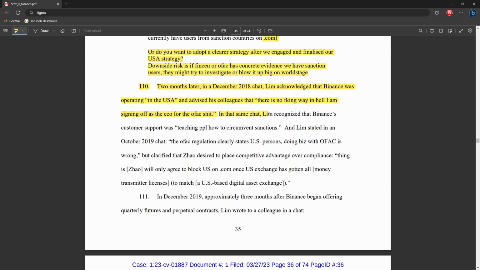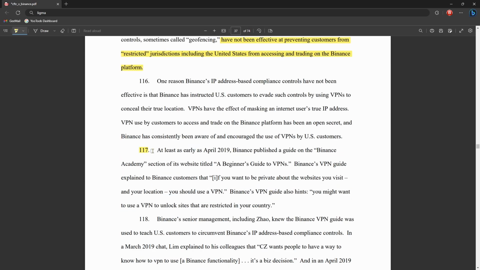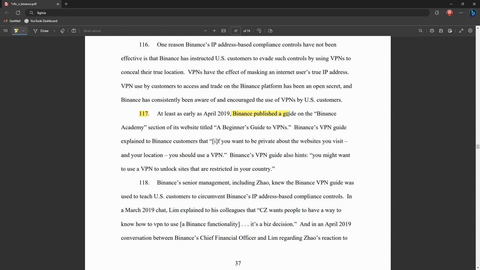In that same chat, Lim recognized that Binance's customer support was teaching people how to circumvent the sanctions. Not a good look. Section 115 basically just says more of what was said before. So Binance got the customer's IP address, compared it to the list of restricted jurisdictions in the US, but it had not been effective at preventing customers from restricted jurisdictions, including the US, from accessing and trading on the Binance platform. On section 117, they say Binance even published a guide on the Binance Academy section of the website, titled A Beginner's Guide to VPNs.